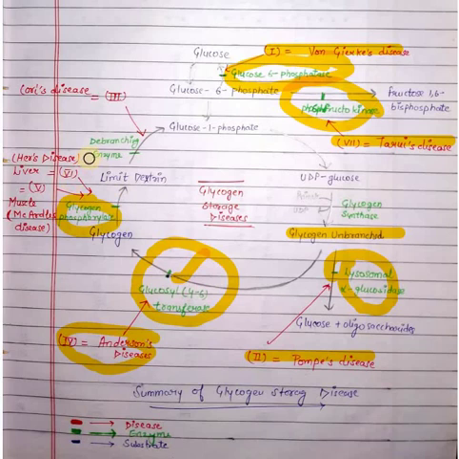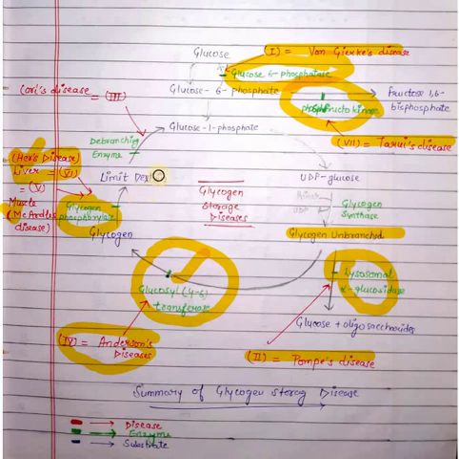diseases depending upon the storage of glycogen. First is liver and second is muscles. If there is a defect in muscle phosphorylase, then the fifth disease occurs, that is McArdle's disease. And if there is a defect in the liver phosphorylase enzyme, the number 6 disease occurs, that is Hers disease.